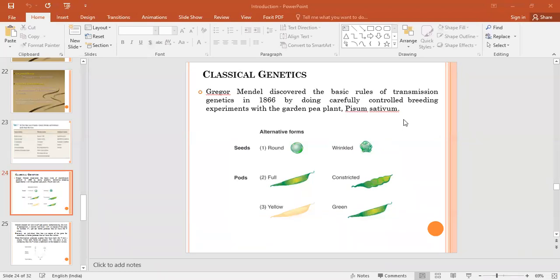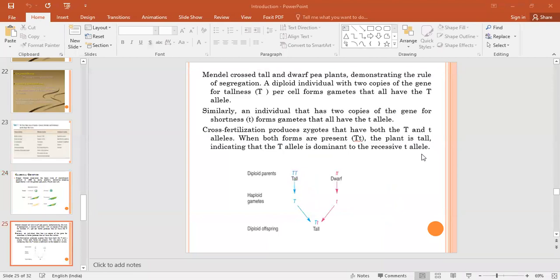It is a garden pea plant on which the scientist did his work. You have to study all these things.